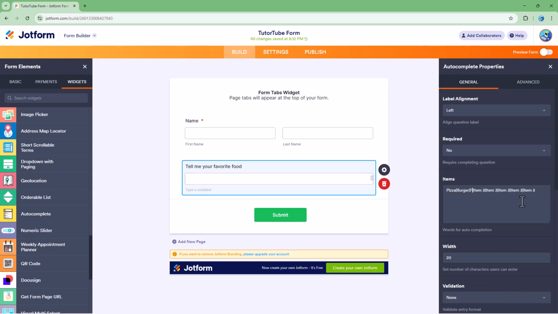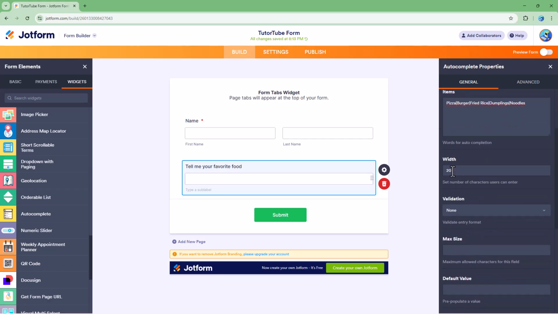Like, let's say, for example, I'm going to say fried rice right here, and then I'm going to say dumplings, and then I'm going to add in noodles, for example. Okay, so this is it. This is what I have. As you can see, I added in all the items.